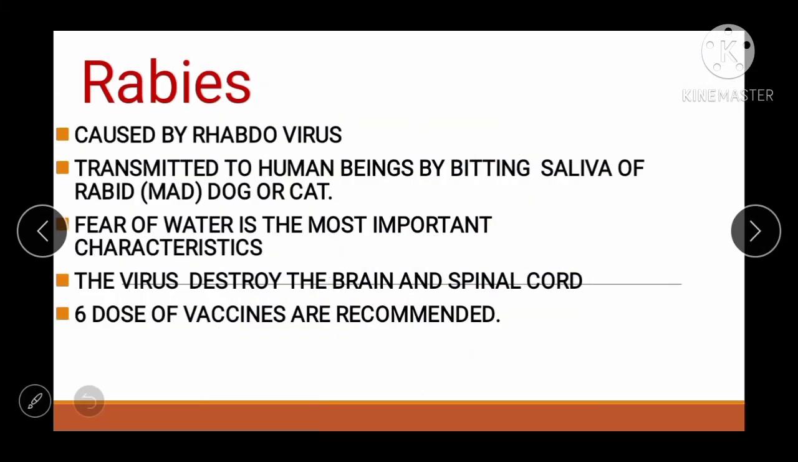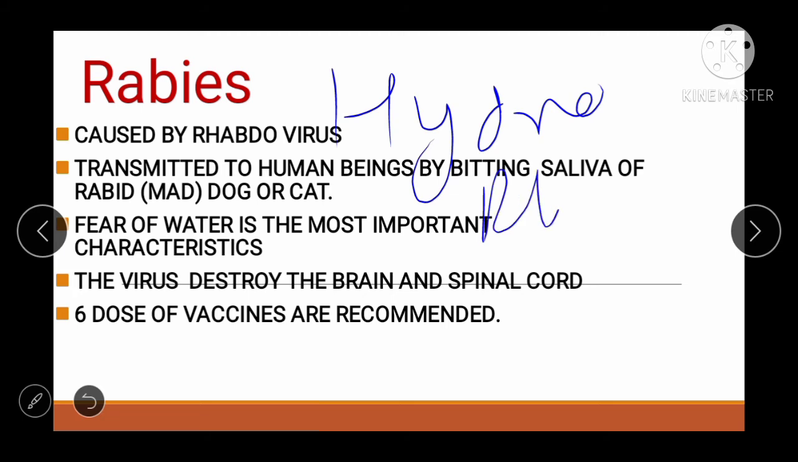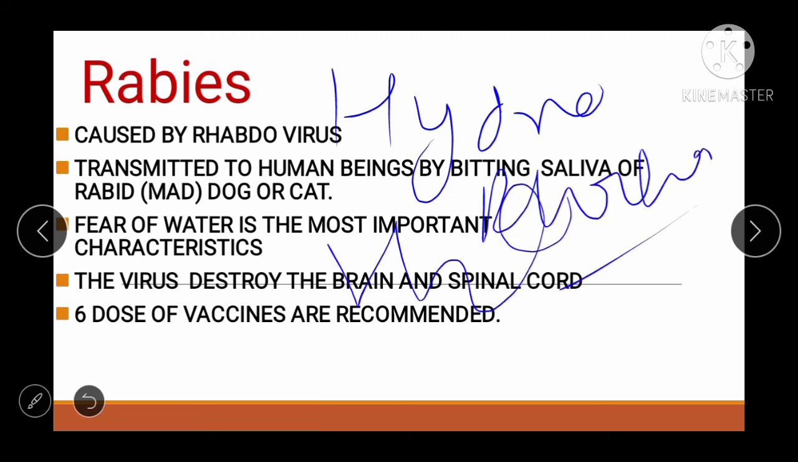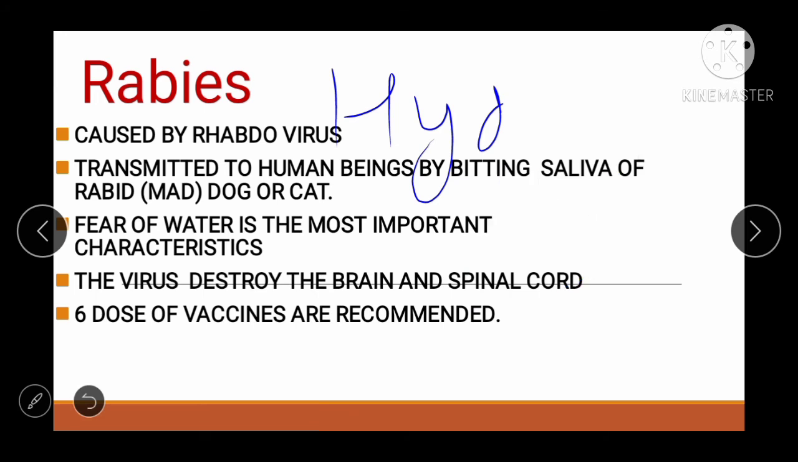Let's see, next one is rabies. I told you, hydrophobia, the fear of water. Okay, let's see, it is caused by the rhabdovirus, transmitted to human beings by the biting or saliva of a rabid animal. Here rabid means what? Mad. Mad dog or cat etc. There can be other animals too.